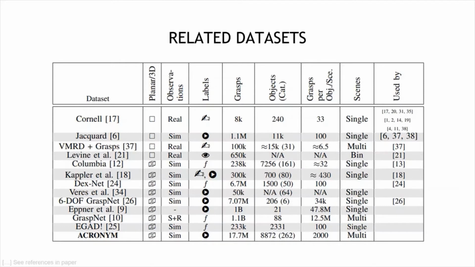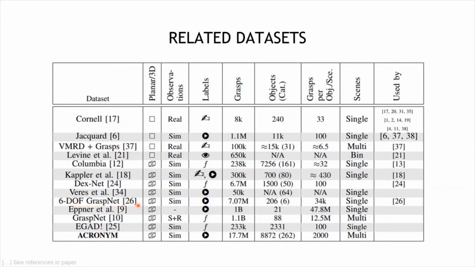In the second part of this paper, we would like to show the actual value of ACRONYM with existing grasp architectures. So what we did is we chose the grasp architecture presented here, 6-DOF GraspNet, and retrained it without any changes on ACRONYM and looked at the performance.